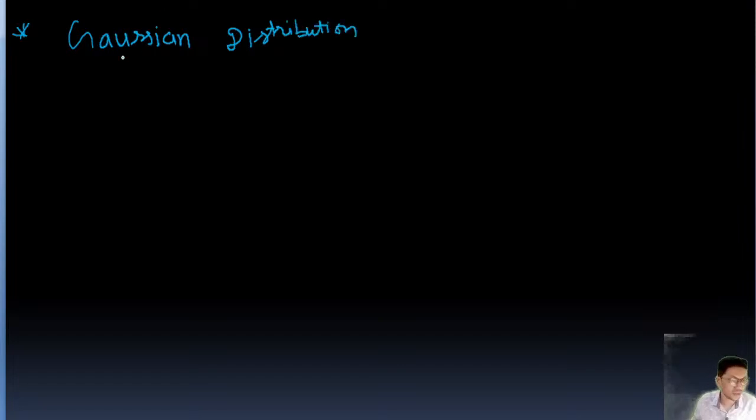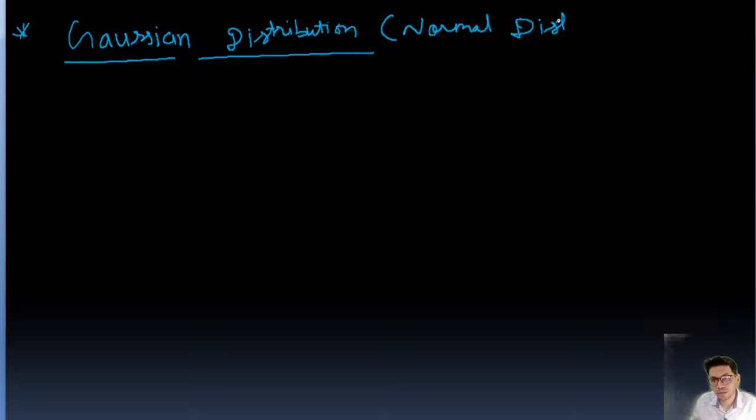So, Gaussian distribution. This is also called normal distribution.